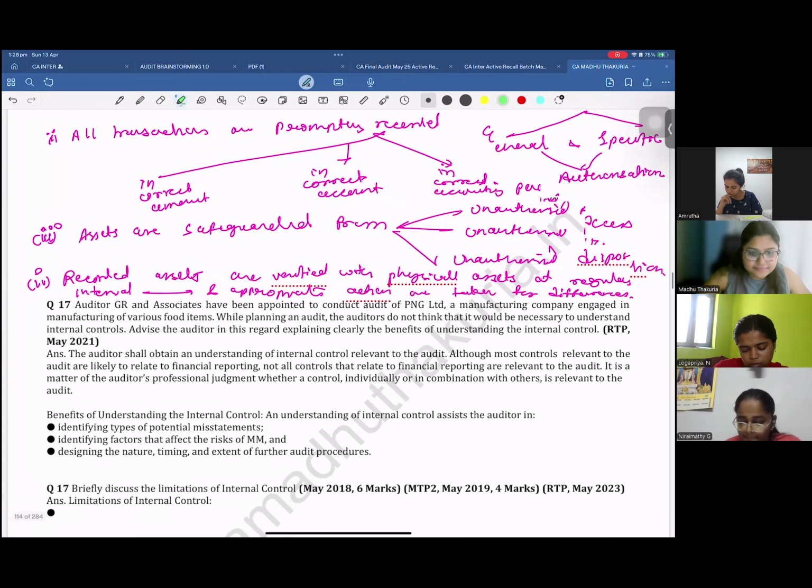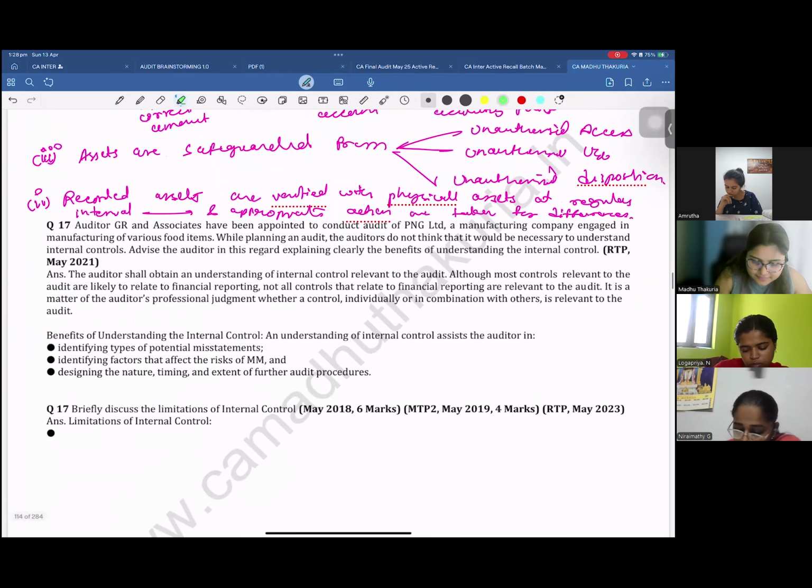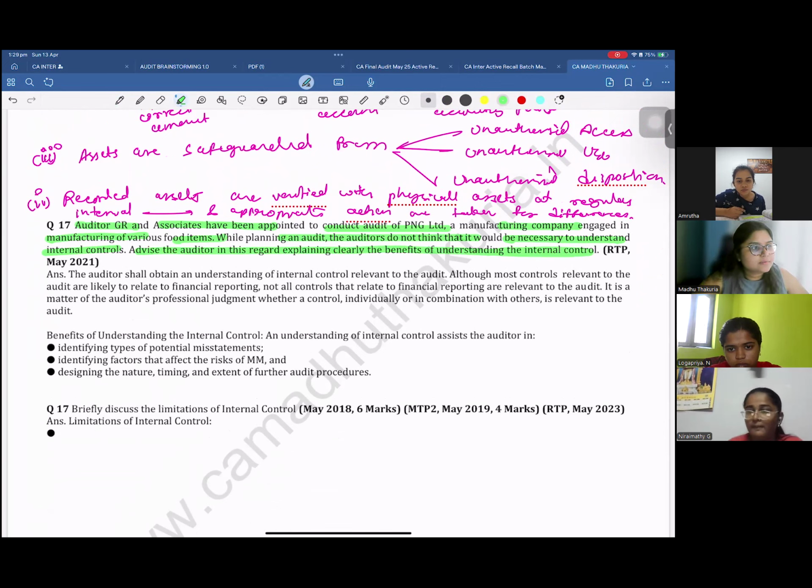Yes, please. Auditor GR and associate have been appointed to conduct audit of PNG Limited, a manufacturing company engaged in manufacturing of various food products. While planning an audit, the auditor do not think that it would be necessary to understand internal control. Advise the auditor in this regard, explaining clearly the benefits of understanding the internal control. This question was given in RTP. Like they ask in the exam also, not necessarily you have to go by the reference key when it was asked. Every question is important, or you have to consider that, right?